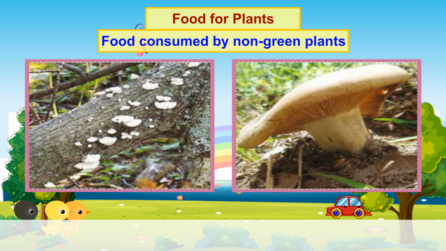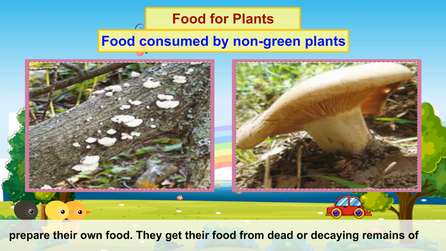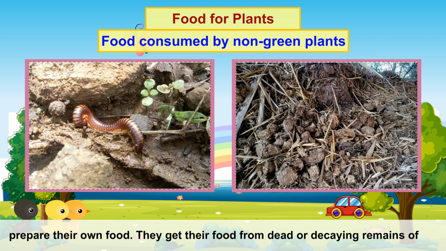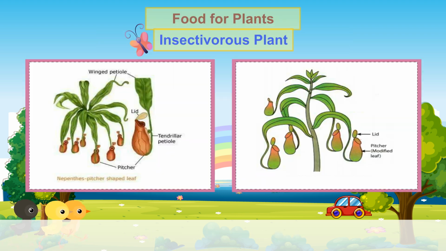Food consumed by non-green plants. Non-green plants like mushroom, mold and fungi do not have chlorophyll to prepare their own food. They get their food from dead or decaying remains of plants and animals in the soil.